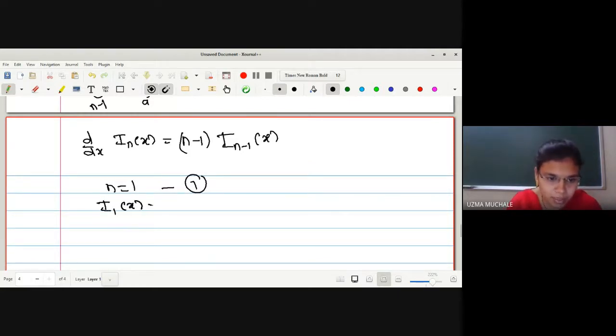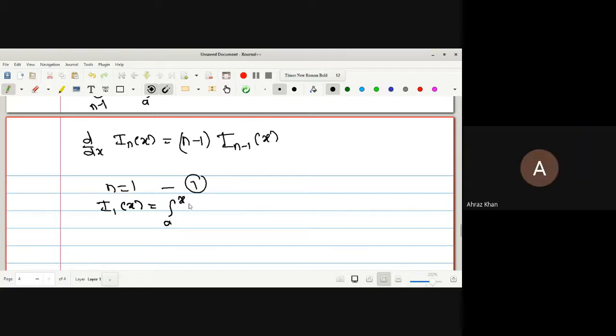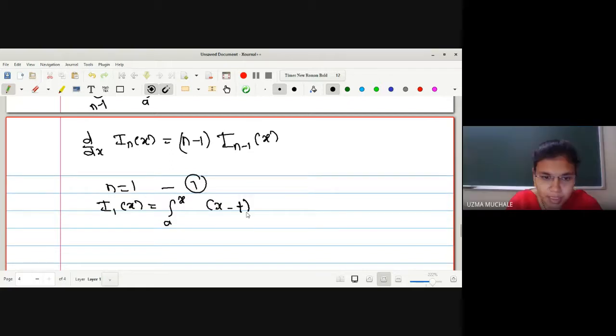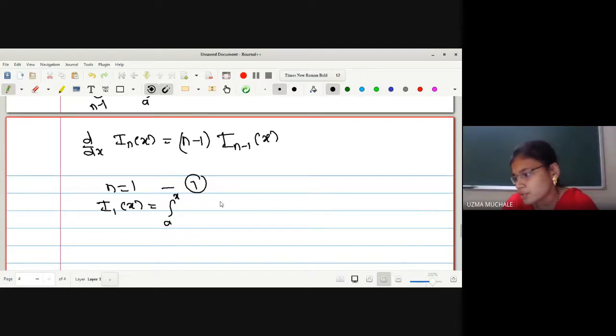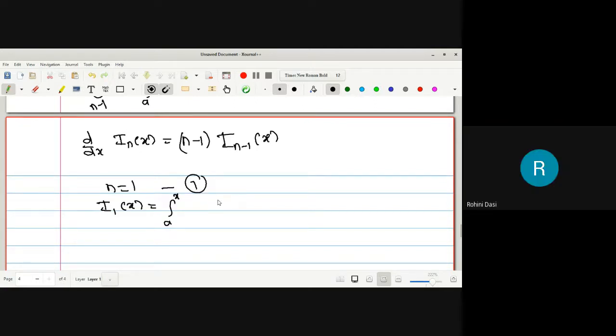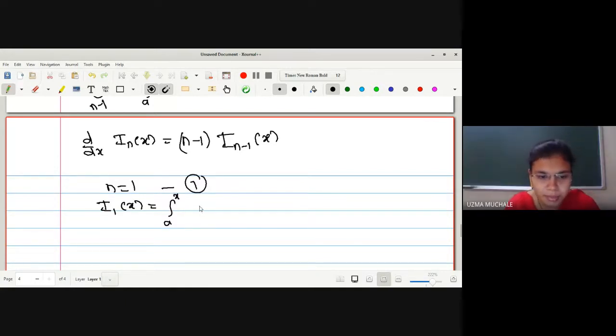I 1 of x is equal to the integral of x minus t raised to n minus 1. What is n? 1 minus 1, that will be equal to 0. What will be anything raised to 0? It's 1. Anything raised to 0 is 1. e raised to 0, we keep it as 1.